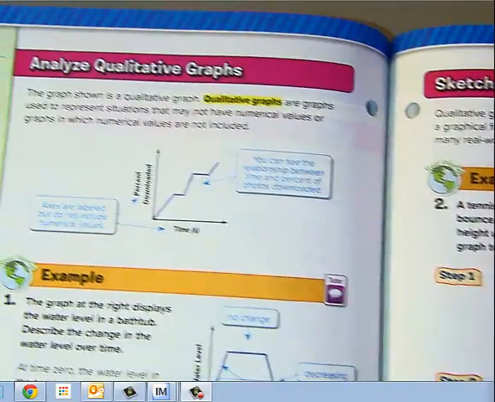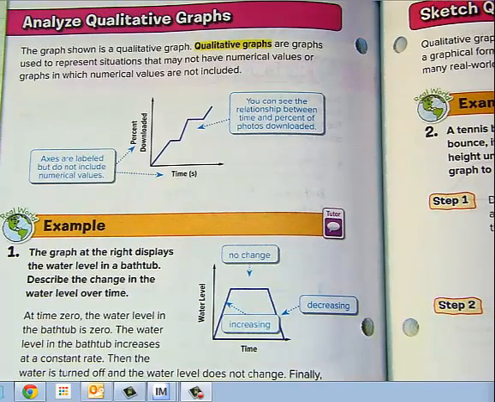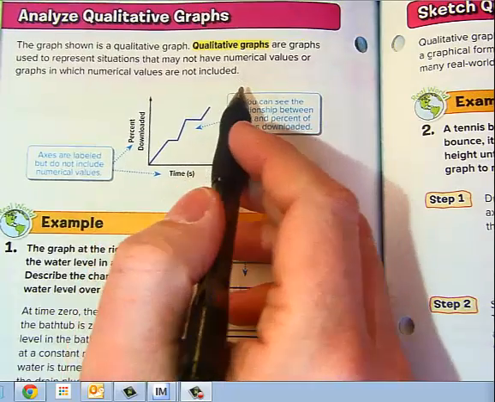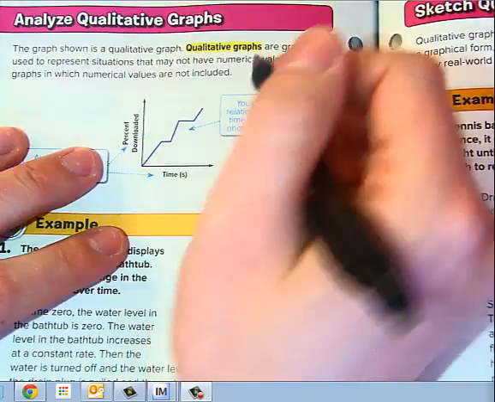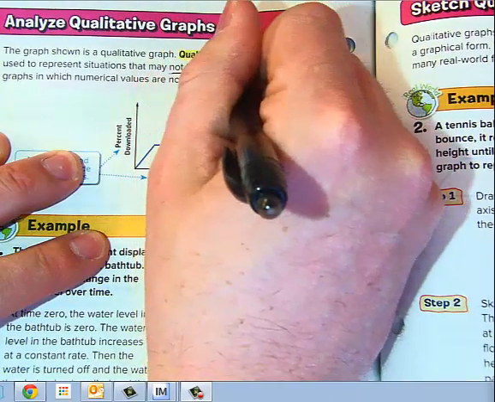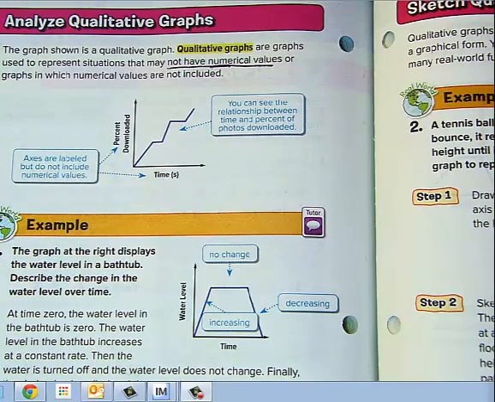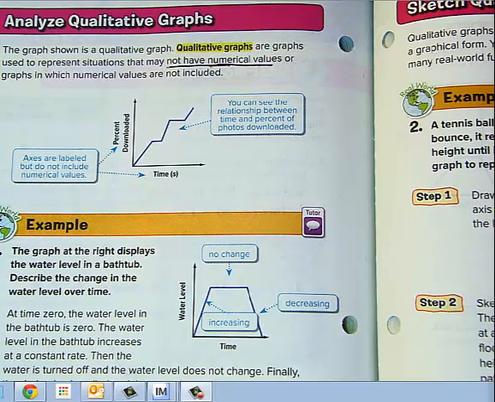Now, first vocab word here is qualitative graphs, okay? It says the graph shown is a qualitative graph. Qualitative graphs are graphs used to represent situations that may not have numerical values, meaning these are graphs that don't have numbers, or graphs in which the values simply are not given. So it's more of a general situation that you're graphing and have to think about rather than graphing specific points.